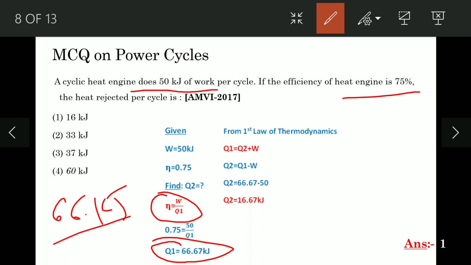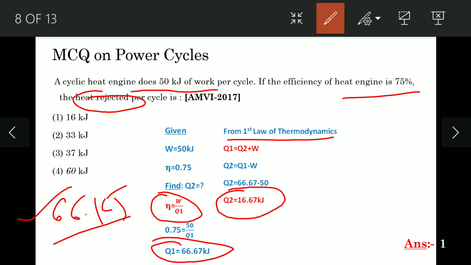Then maximum students will click these options. But the thing is that here heat rejected is asked. So for heat rejected, from the first law of thermodynamics we can use Q1. Here energy input is equal to energy output, so Q1 is equal to Q2 plus W. So Q2 is equal to Q1 minus W. Q1 is 66.67 minus 50, so heat rejected is 16.67 kilojoule.